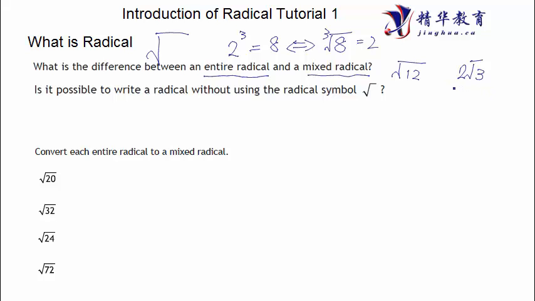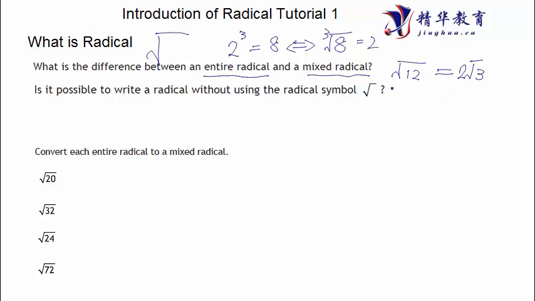That is a mixed radical. I'm not going to talk about the complex definition of mixed and entire; you can check this in your textbook. I will show you the easy way. These two are actually the same, but why are they the same? This is what we're going to talk about in the next 5 sessions.